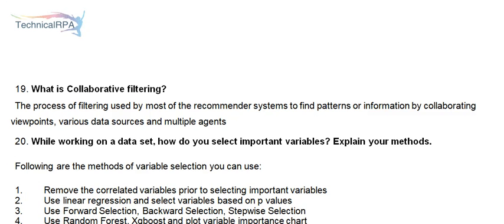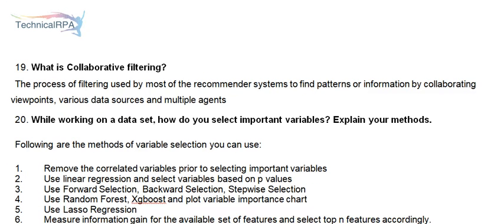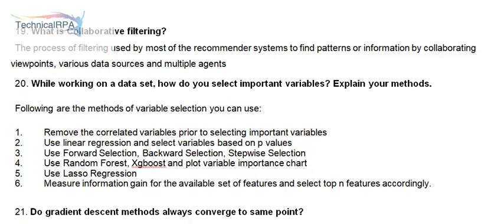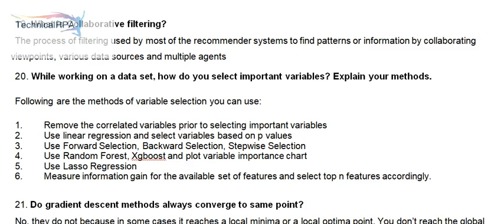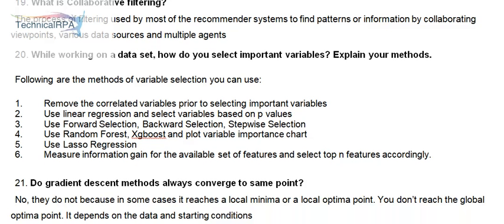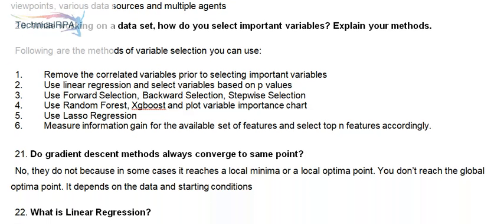20. While working on a data set, how do you select important variables? Explain your methods. Following are the methods of variable selection you can use. 1. Remove the correlated variables prior to selecting important variables. 2. Use linear regression and select variables based on p-values. 3.